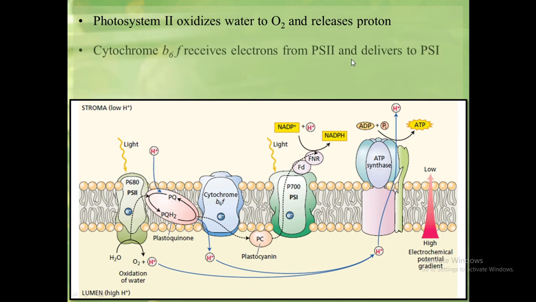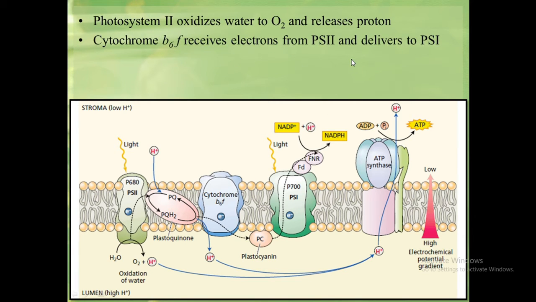Number 2, the cytochrome b6f complex accepts electrons from photosystem 2 and transfers them to photosystem 1. This complex also releases protons in the lumen. Number 3, photosystem 1 reduces NADP plus to NADPH in the stroma via the action of ferredoxin and the flavoprotein ferredoxin NADP reductase.